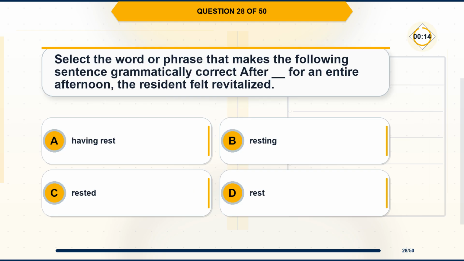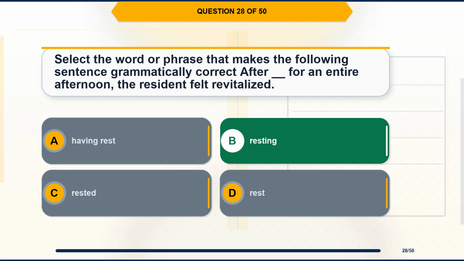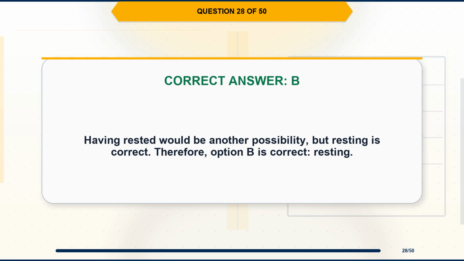Question 28. Select the word or phrase that makes the following sentence grammatically correct. After blank for an entire afternoon, the resident felt revitalized. Option A, having rest. Option B, resting. Option C, rested. Option D, rest. The correct answer is option B, resting. Explanation. Having rested would be another possibility, but resting is correct. Therefore, option B is correct, resting.